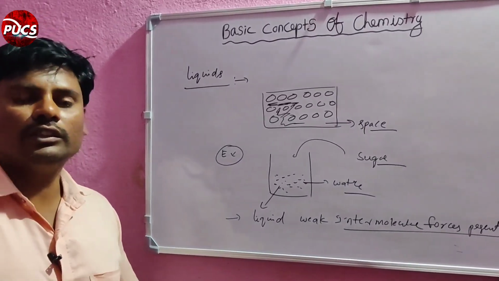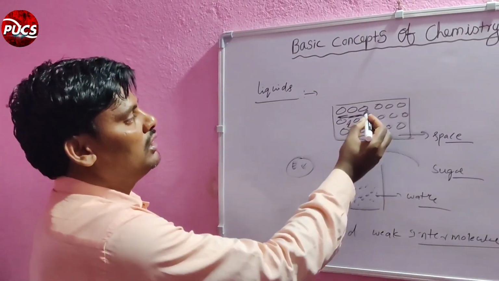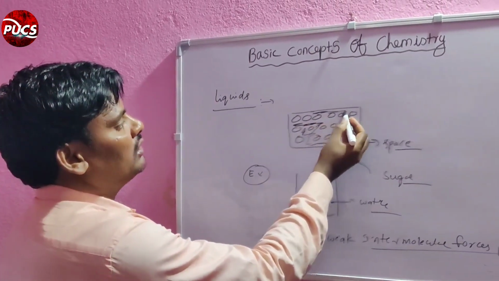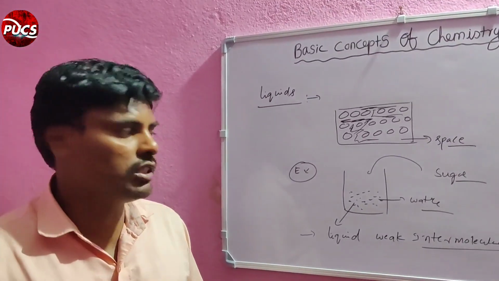The liquids have very weak intermolecular forces because there is some space between the particles, that's why they are weak.